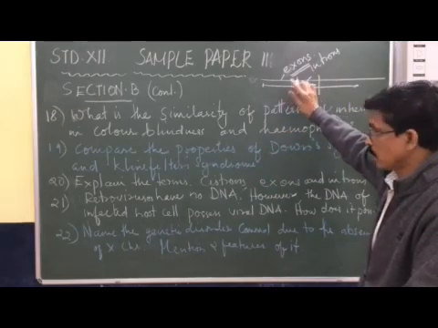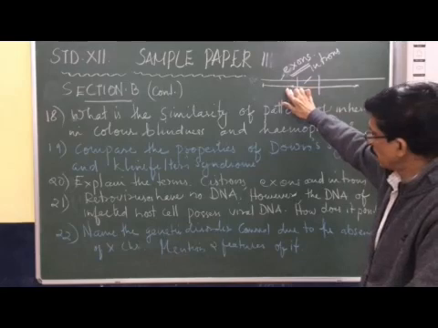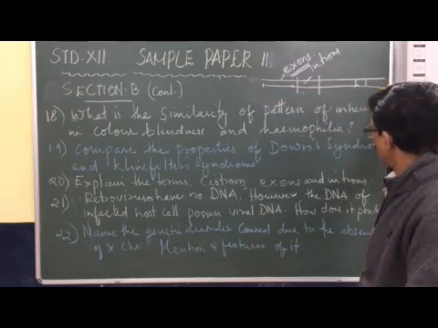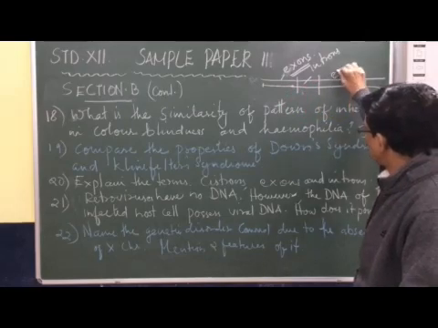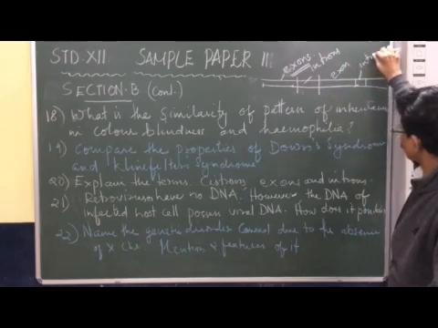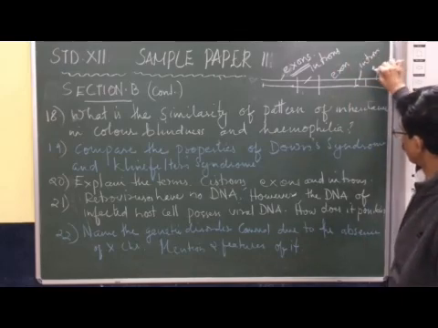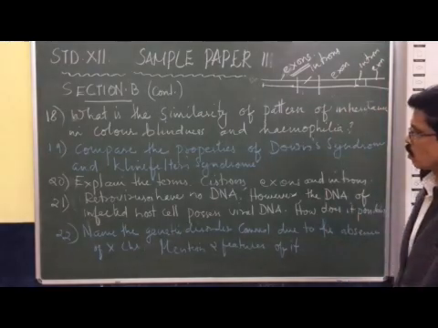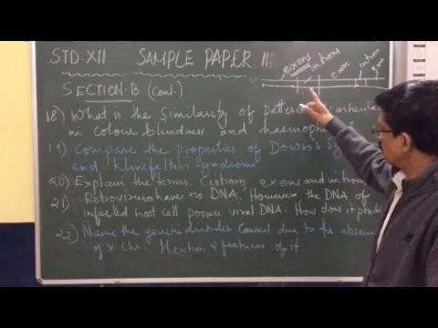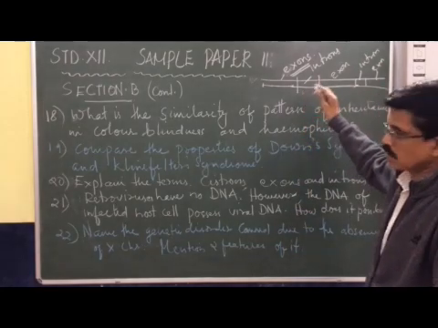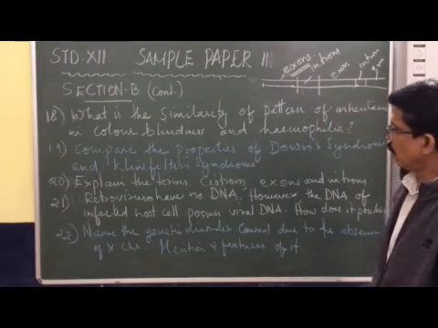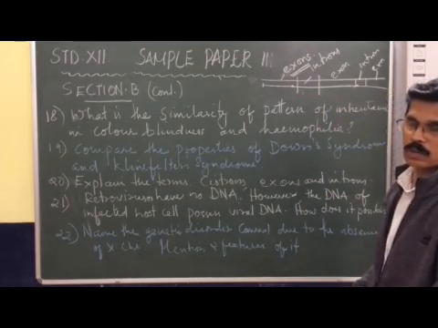Exons may be coding sequence of cistron, and introns are non-coding sequence. So you can see here again exon coding sequence, then this is intron, again exon. So in a monocistronic structural gene in a eukaryote, there may be exons which are interrupted with introns. Such arrangement of the exons and introns alternately is called a split gene sequence.